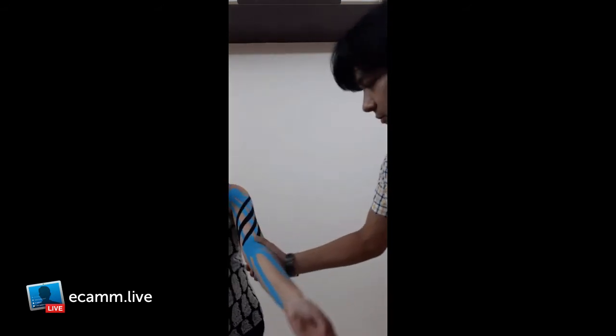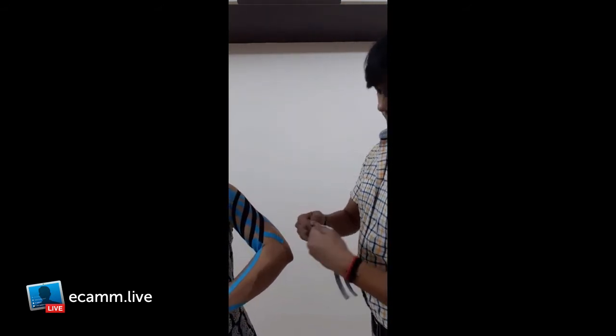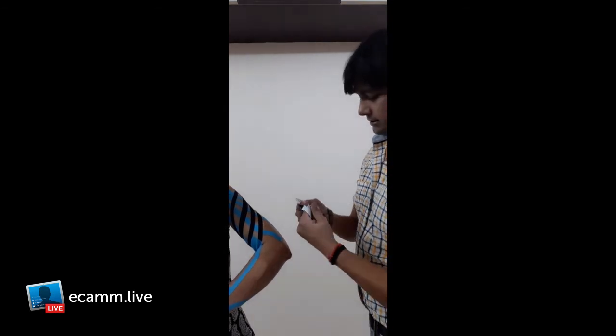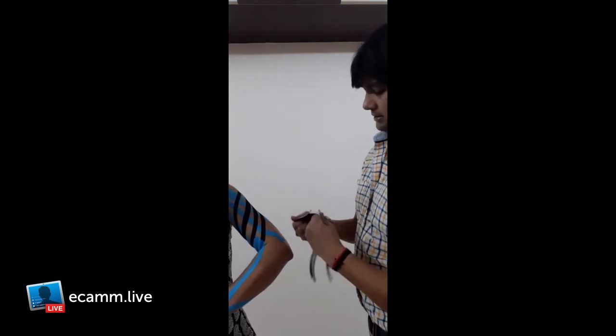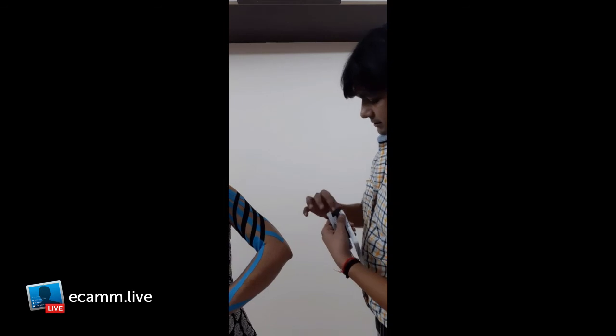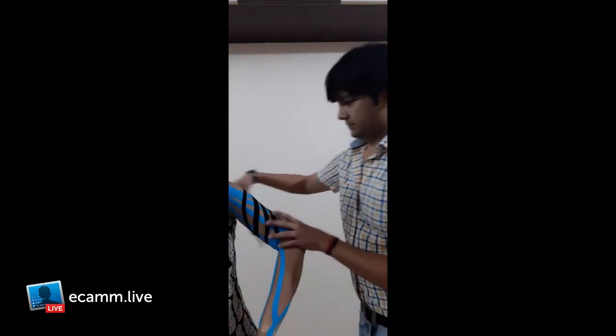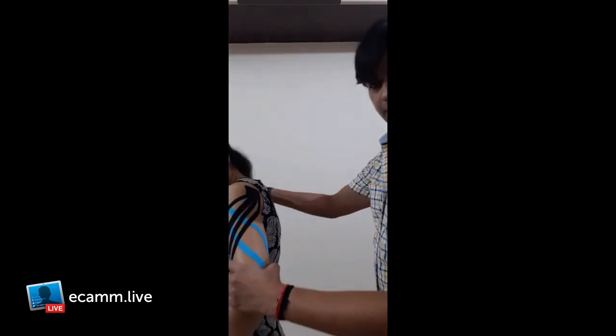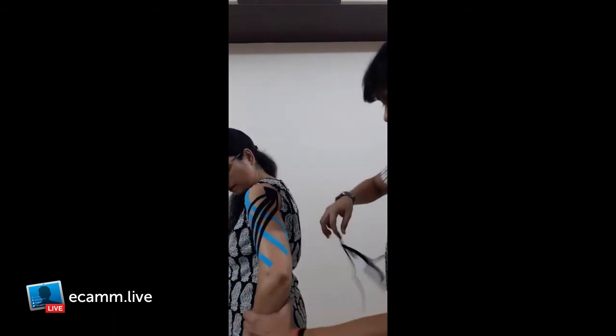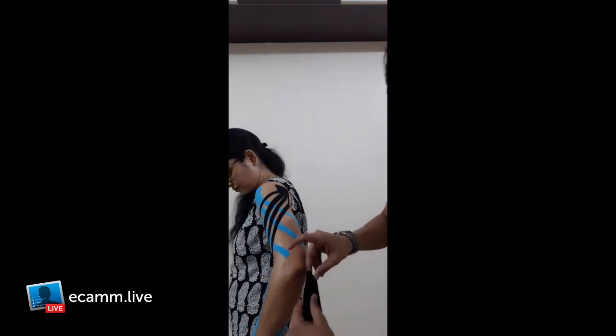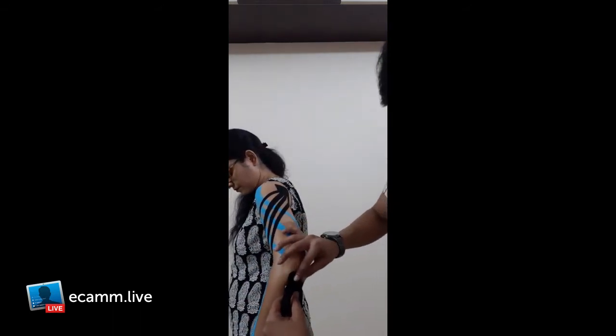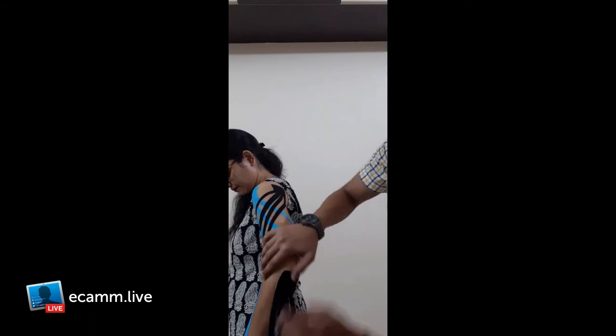And for the forearm, from the second fan, it will be like this, so that we avoid the joint line. So I started with the elbow.